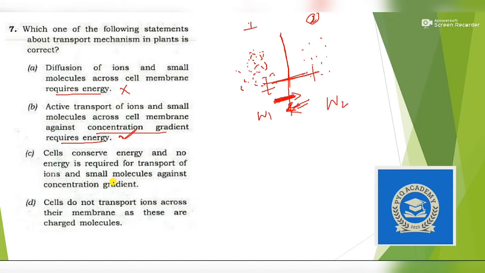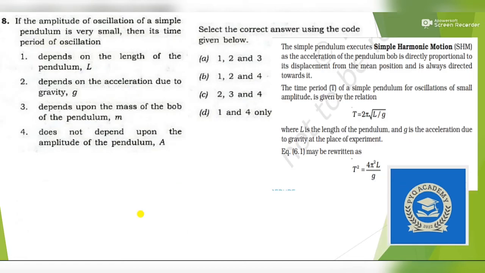No energy is required if you want to send the small molecules against the concentration gradient. So this is also wrong. Cells do not transport ions. No, they transport ions. Next question.